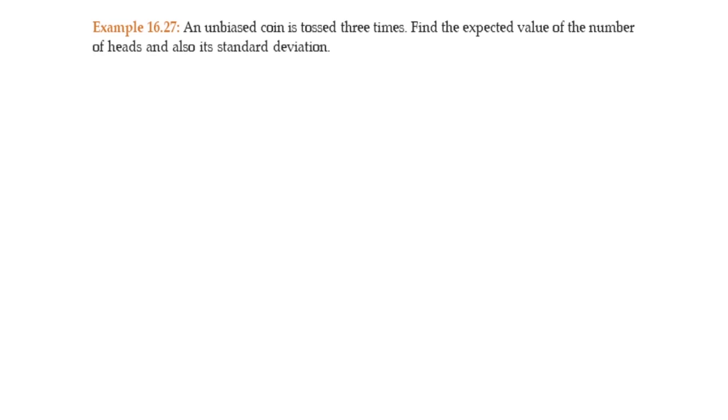Let us solve some of the questions of expected value. An unbiased coin is tossed 3 times. Find the expected value of the number of heads and also its standard deviation. So, if the coin is tossed 3 times, let me first find out n.